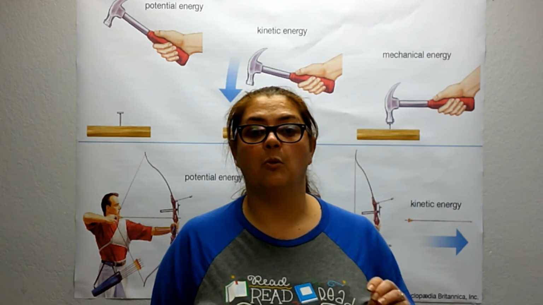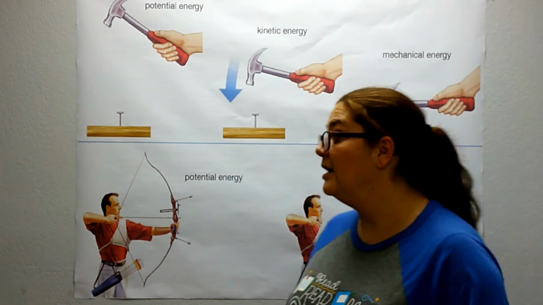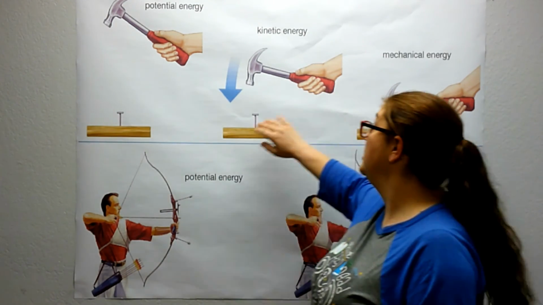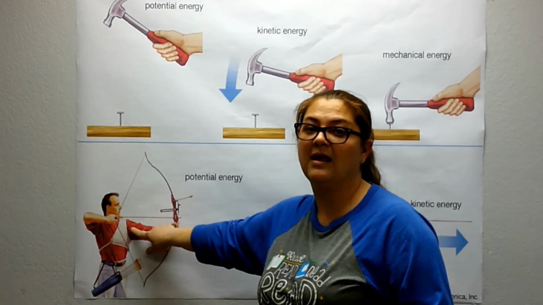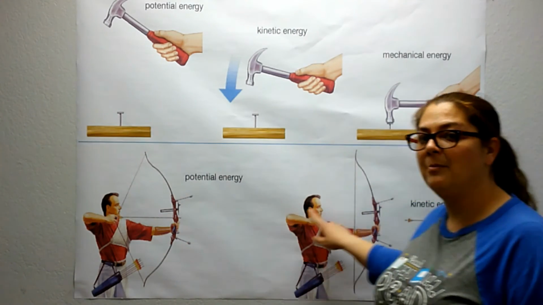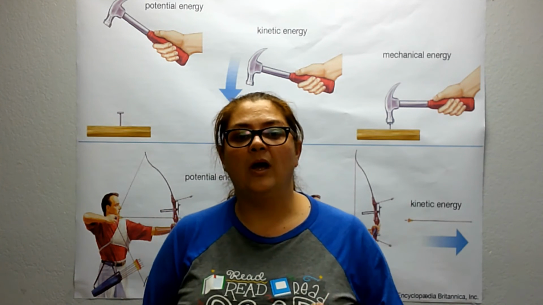Energy can be converted from one type or form of energy to another. Energy often changes between potential and kinetic energy. Energy is always conserved during energy conversions. Now, again, as you can see here, we went from potential energy to kinetic back to mechanical. Down here we have an arrow drawn that has potential energy, but it does not become kinetic energy until it is released.